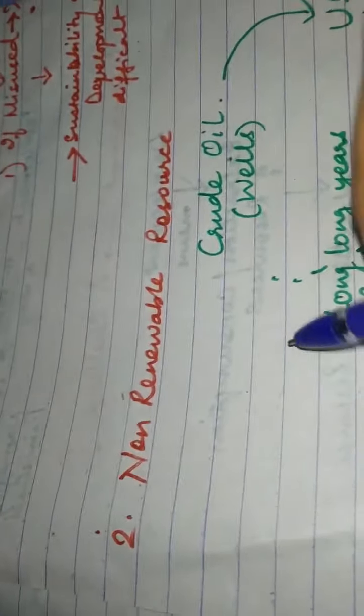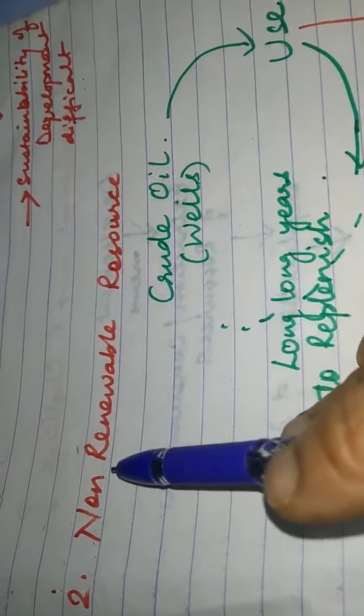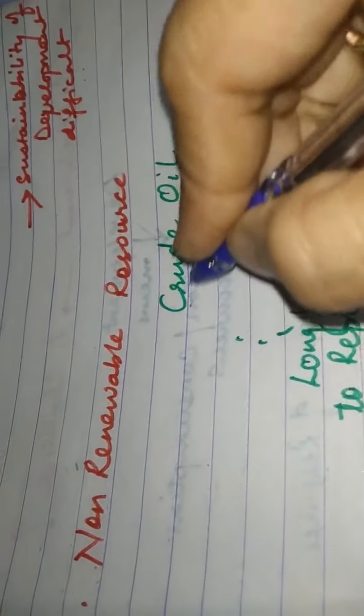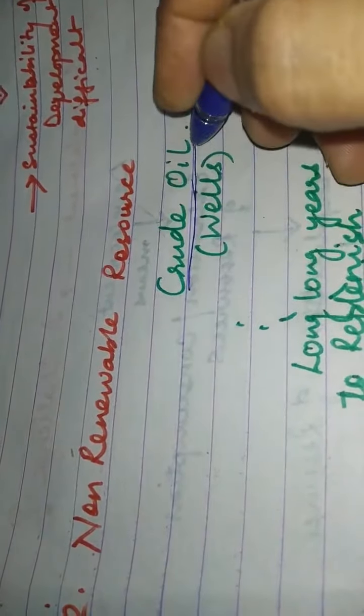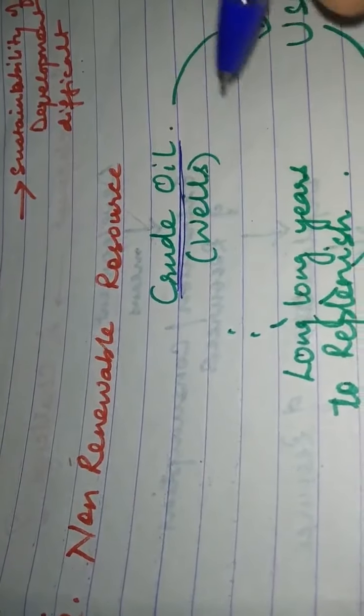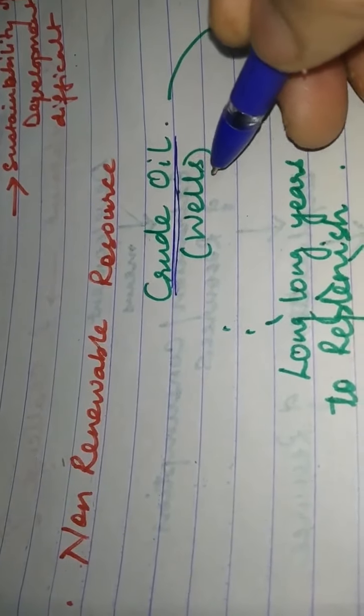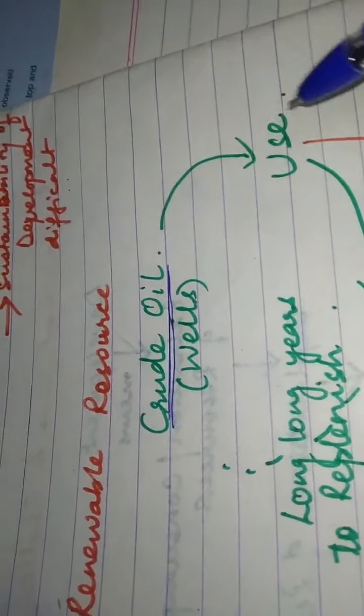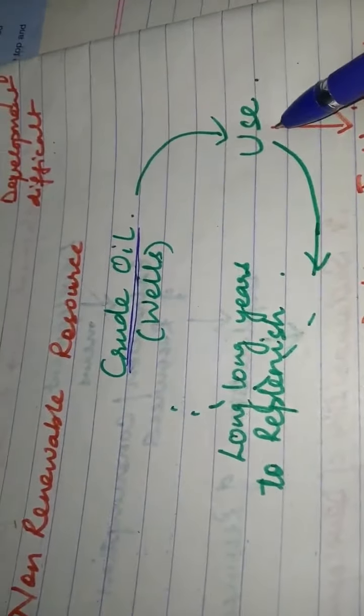Now the next example that we are going to take is of non-renewable resource, and the example is crude oil. We know that crude oil is found in the oil wells. So we do the extraction from the oil wells and we use the oil.